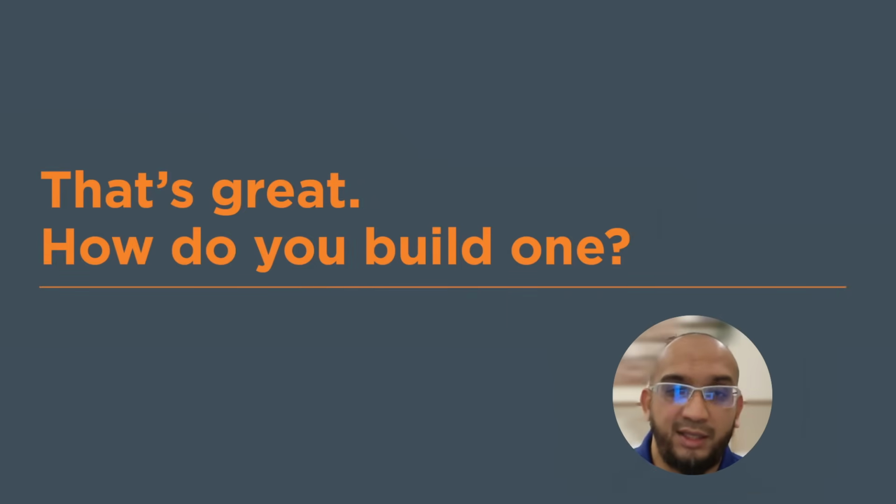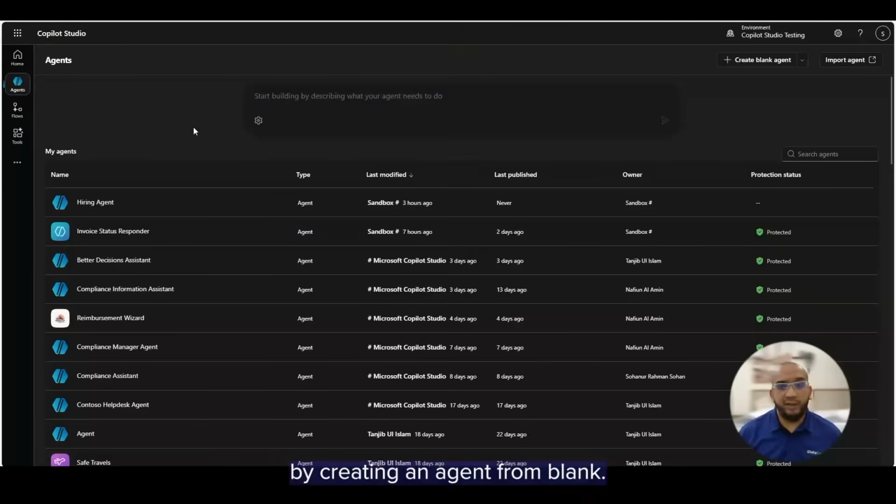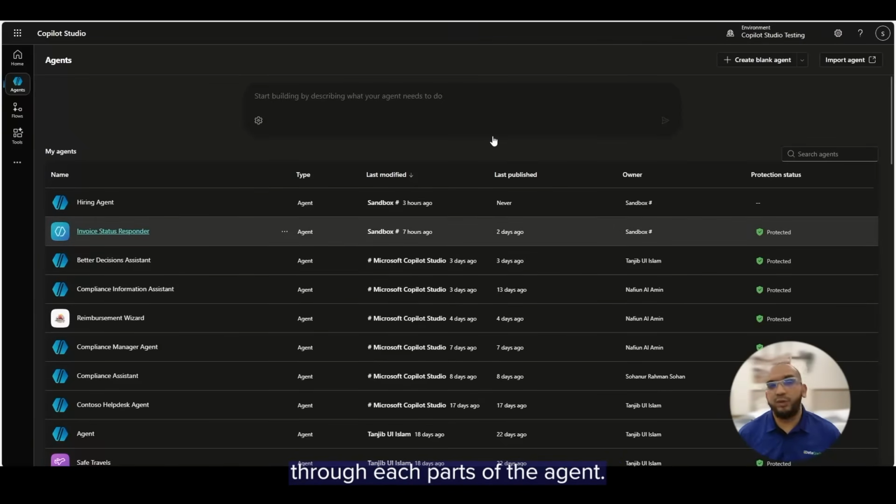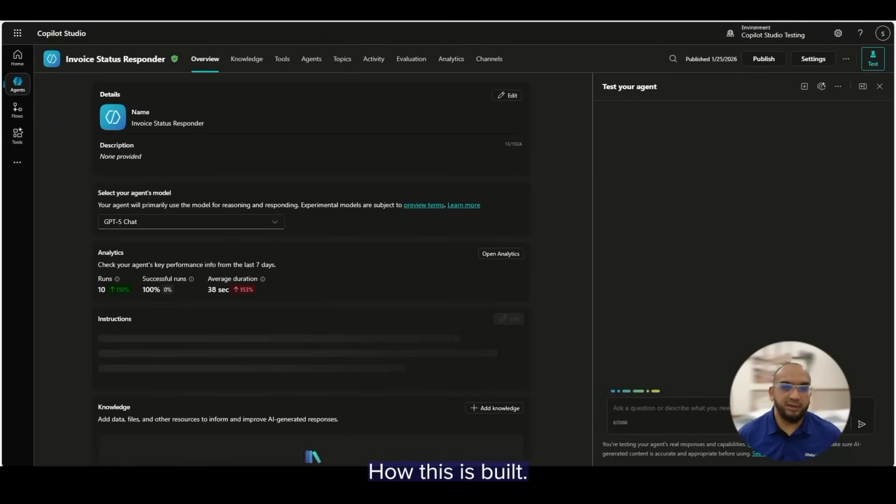We just saw the agentic AI in action. The question is, how do you build one? So let's go take a look at that. We can start by creating an agent from blank, or we can actually give a prompt to create an agent. For getting started, in the short time, we'll walk you through the high level of the agent, and then we'll talk you through each part of the agent, how this is built.